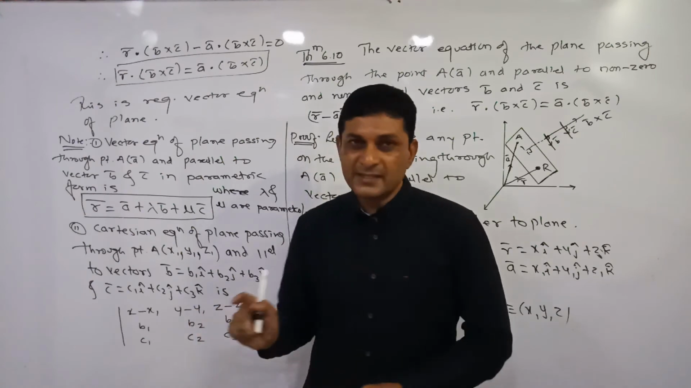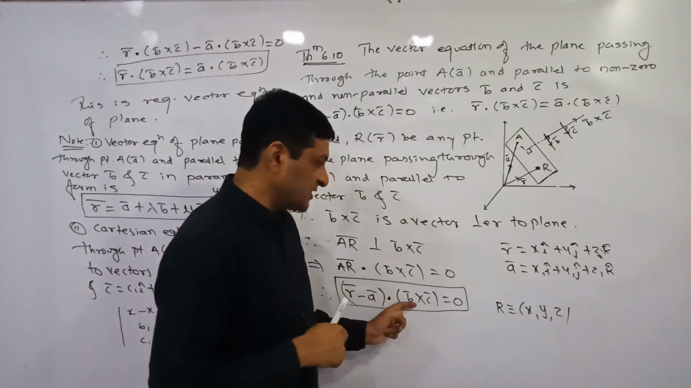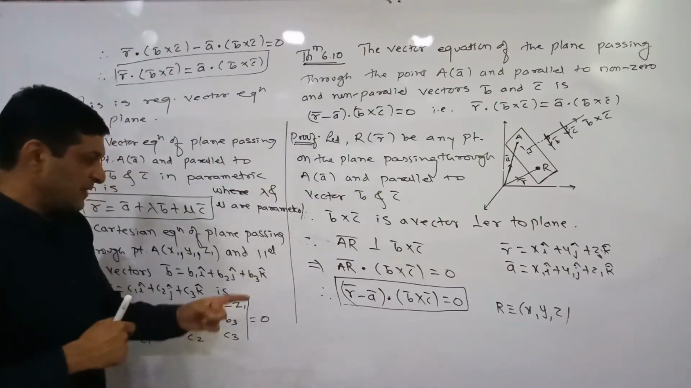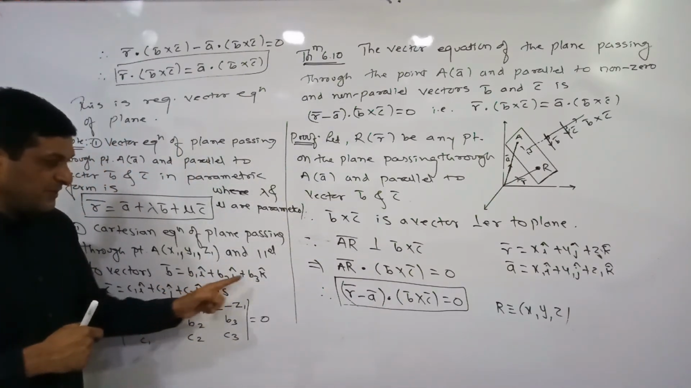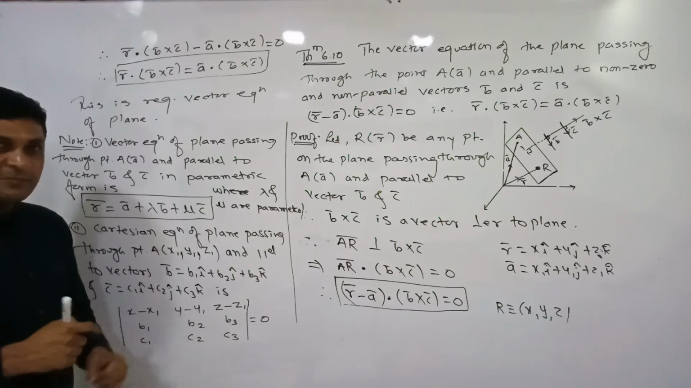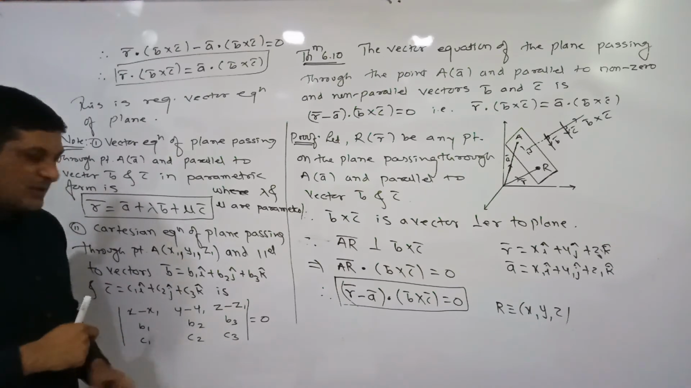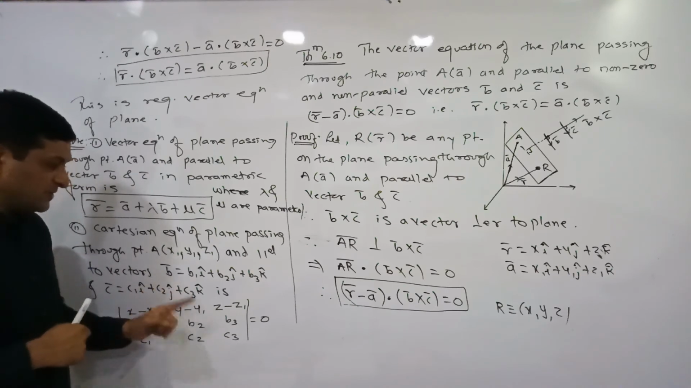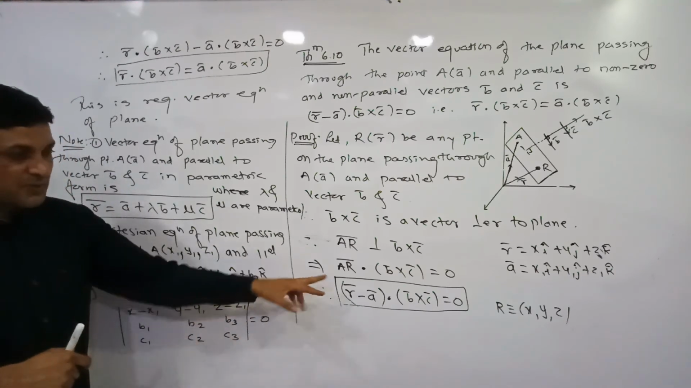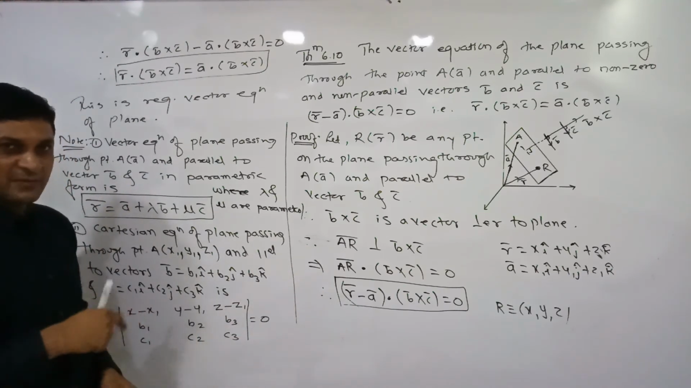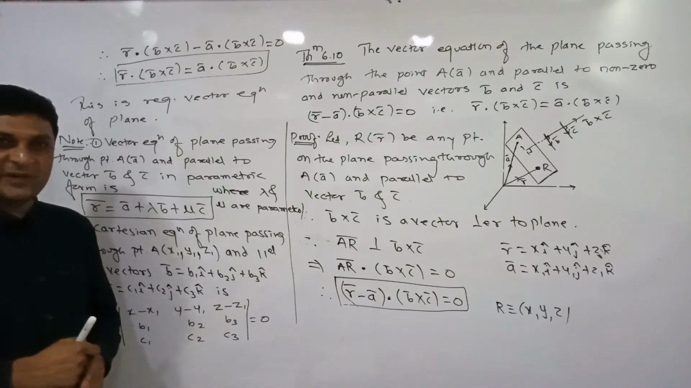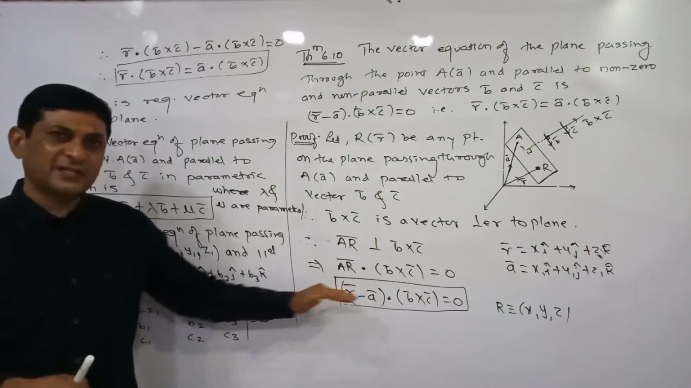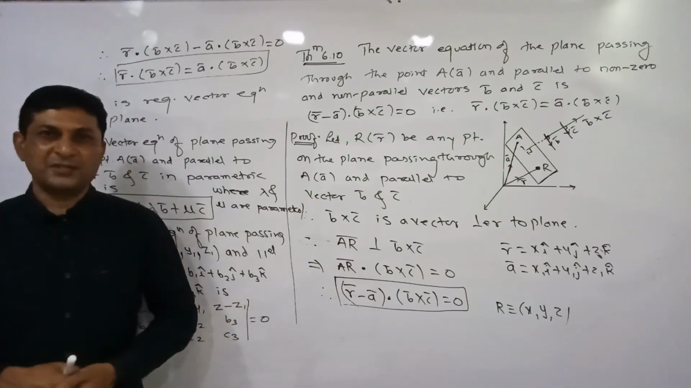Okay. In the second row, write down the coefficients from the second vector, coefficients of i cap, j cap, k cap. What are the coefficients here? b1, b2, b3. That's why we have written b1, b2, b3 in the second row. And in the third row, write down the coefficients from the third vector, c1, c2, c3, isn't it? So this formula is applicable to find the vector equation, and this formula is applicable to find the Cartesian equation of the plane. It means we have converted the same vector equation into the Cartesian equation.